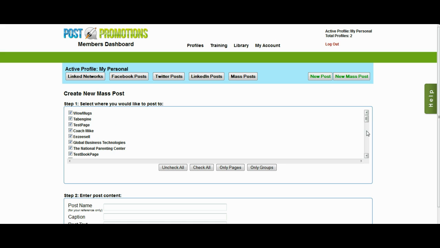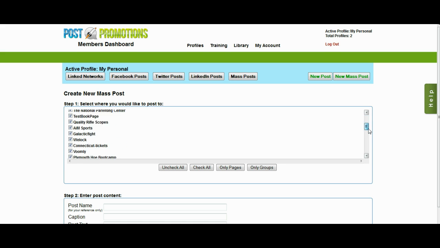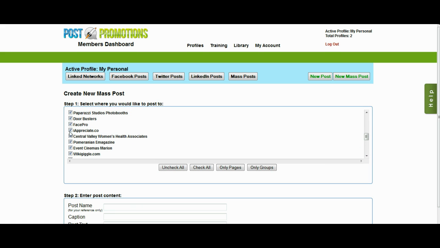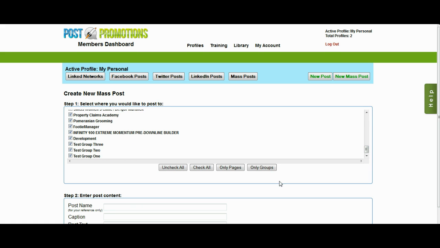And it's going to ask you where you want to post to. And as you can see now, there are checkboxes with all of your groups or all of your fan pages. You can select with the buttons here, or you can individually select where you want to post to. We can pick only the groups, only the pages, check all, uncheck all, and then manually pick a few, whatever we like. I'm just going to post to my test groups.